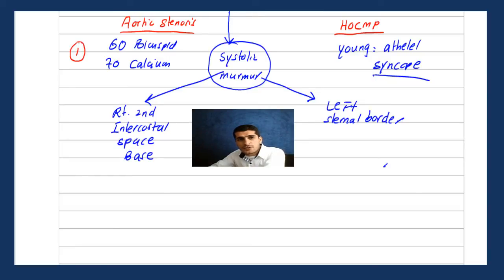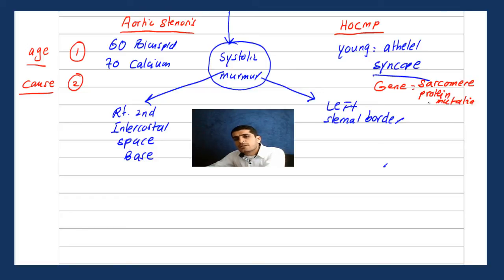So you get the first difference, which is the age. Plus, within the same difference, you get a cause. Here I said it's either calcium or bicuspid, while in HOCM, what is the cause? Usually it's a gene. And this gene is one of the proteins that encode for the sarcomere. So you can say sarcomere protein mutation. Then what next? Because it's a gene, it's usually autosomal dominant. So maybe you will see a family history, maybe an uncle, maybe dad, right?